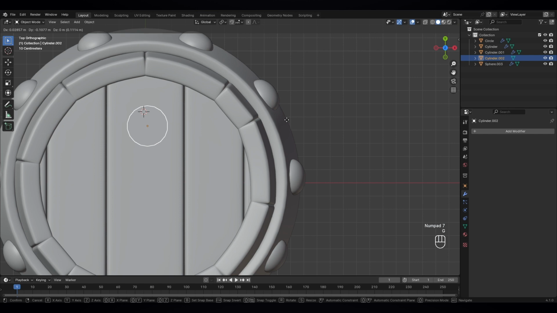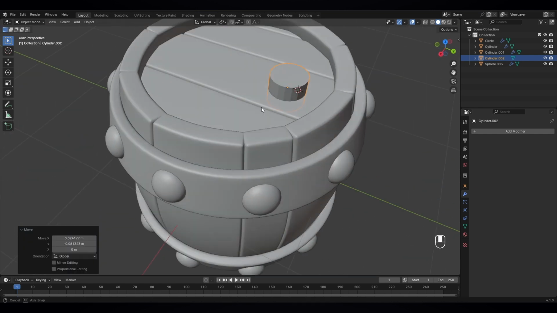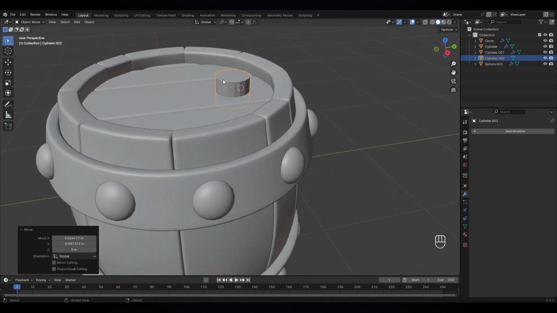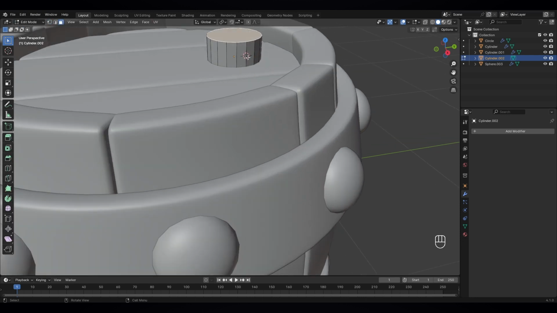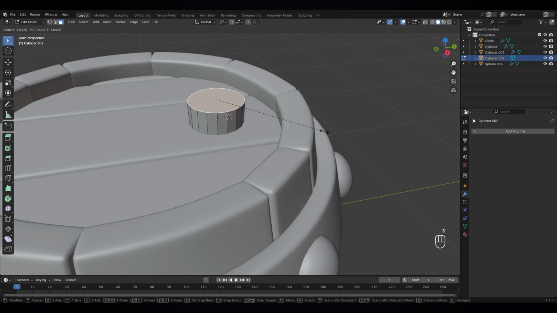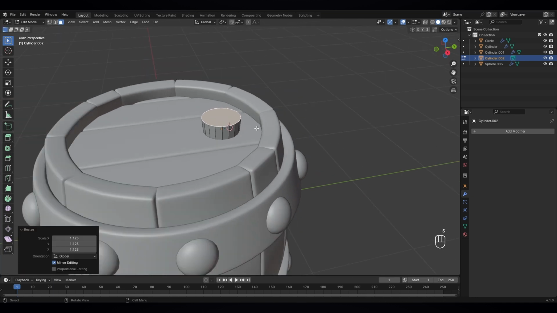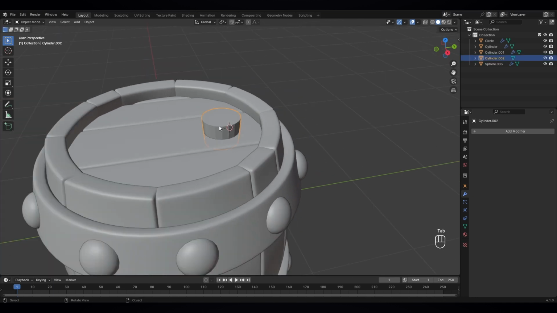Let's move it a little bit here and before that, just Ctrl A to apply the scale, go to edit mode, go to face select mode, just select this face and S to scale it up a bit so it looks nice.